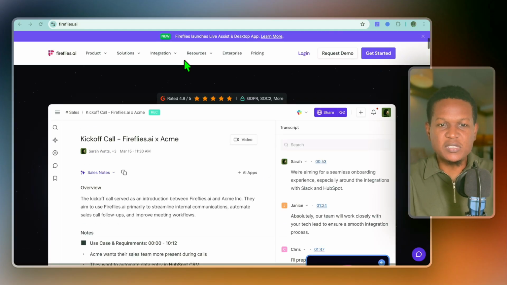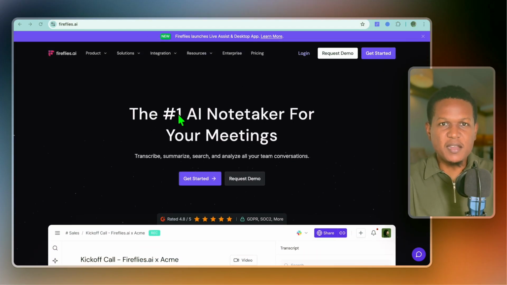Now, how would you set up Fireflies? Once you have tapped on the link in the description, you'll be redirected to a page just like this. From here, you're going to tap on Get Started. After selecting Get Started, you will be redirected to the sign up page. You can sign up using your email address.